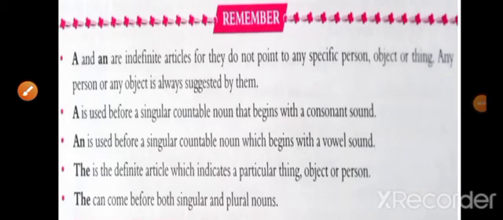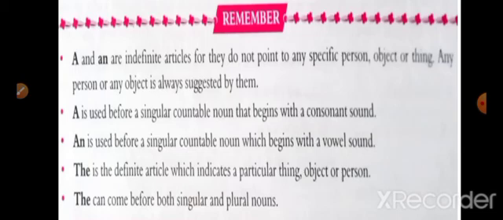Some points you have to remember. Number 1, a and an are indefinite articles, for they do not point to any specific person, object, or thing. Any person or any object is always suggested by them. Number 2, a is used before a singular countable noun that begins with a consonant sound.